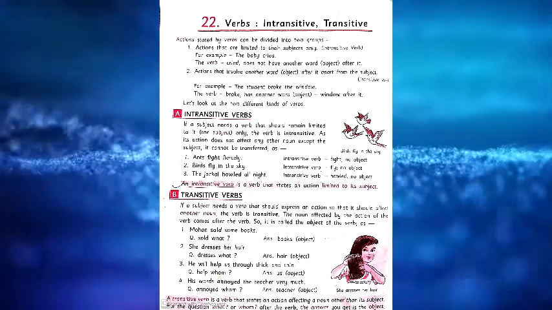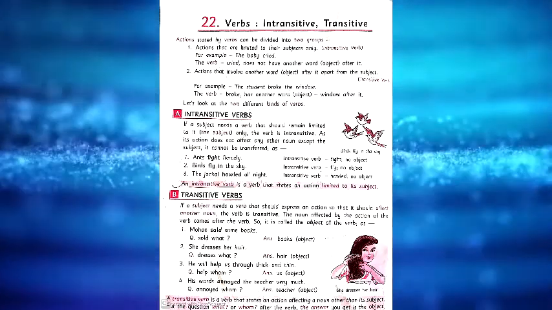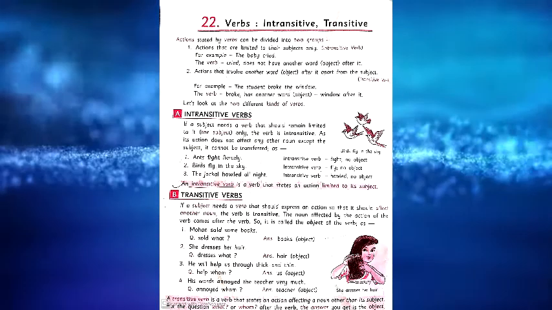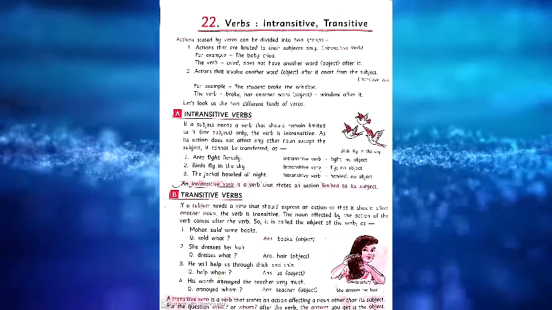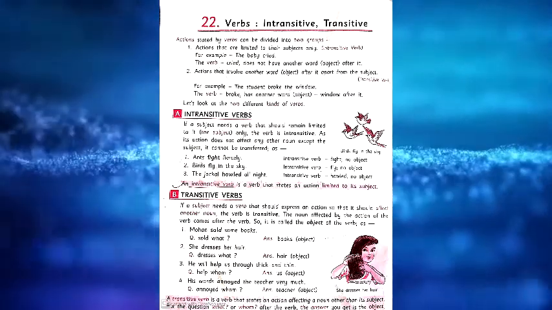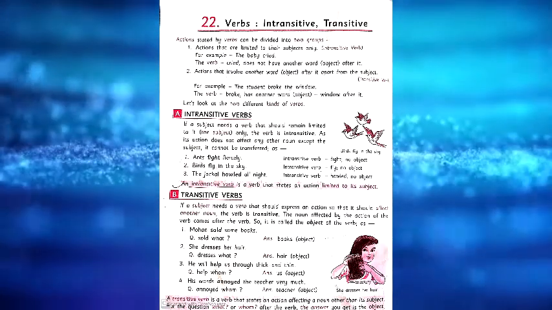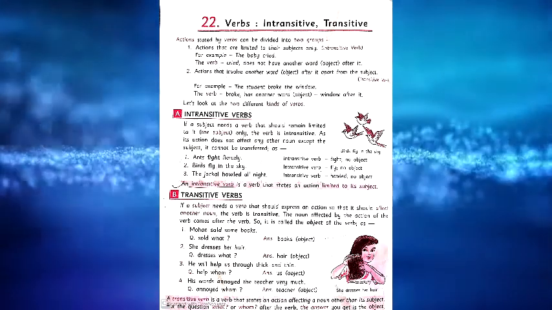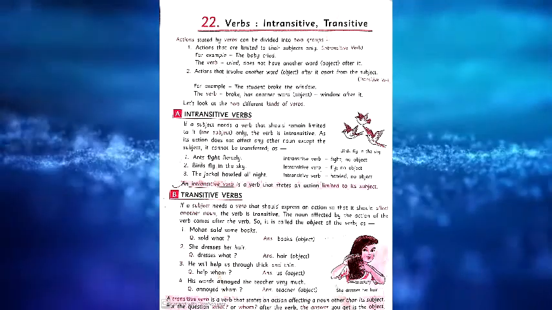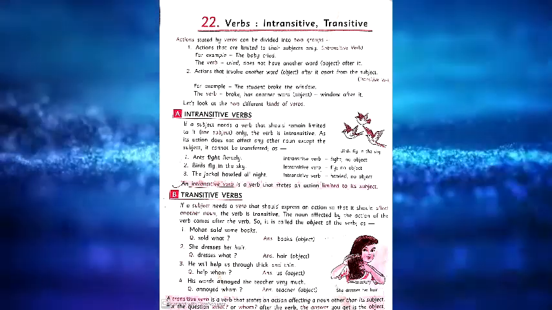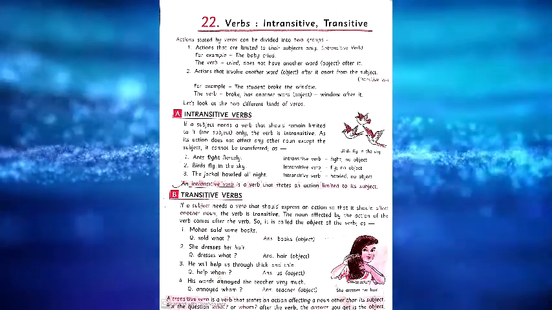He will help us through thick and thin. The verb is help. Help whom? He helps us. So us is the object. After the verb one object is there, so it's also considered a transitive verb.